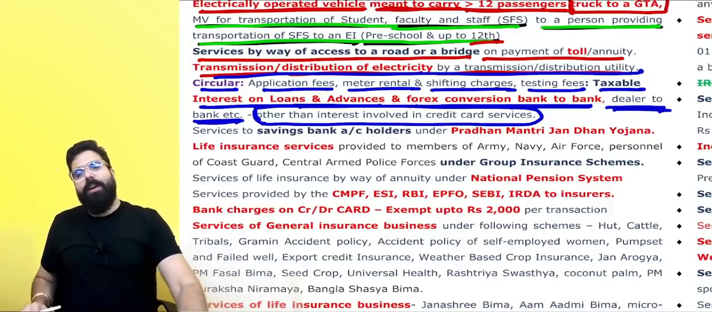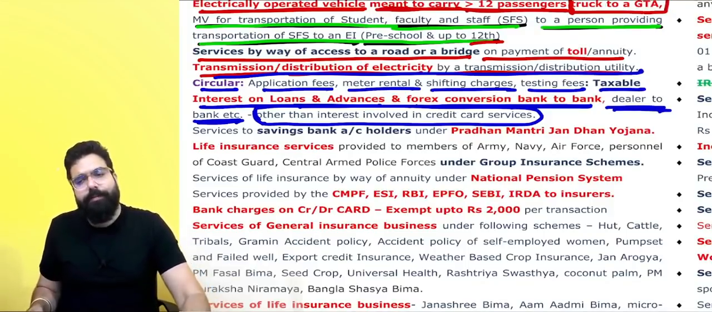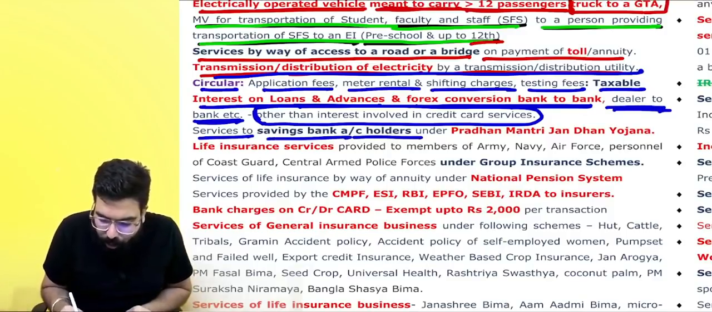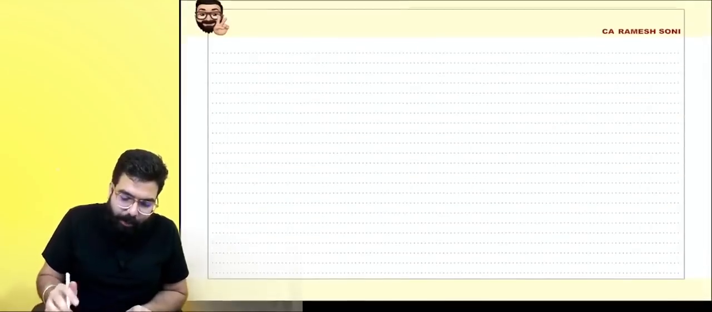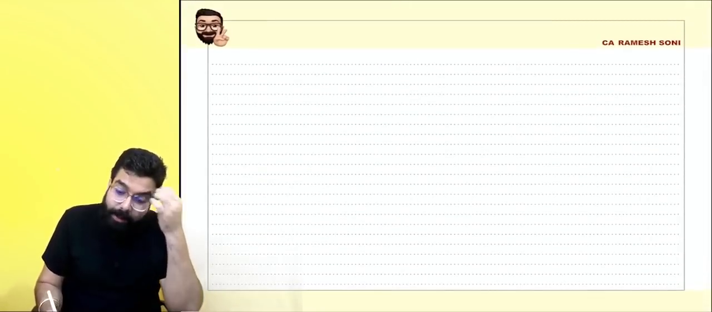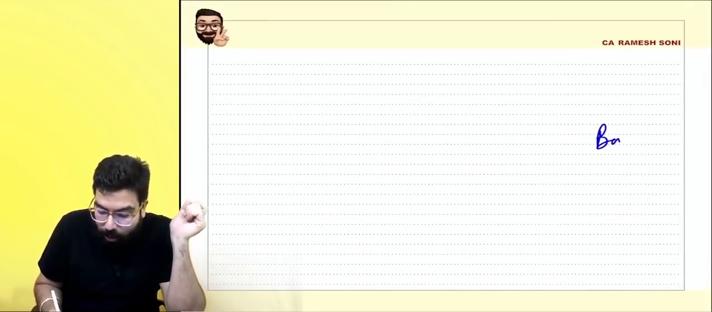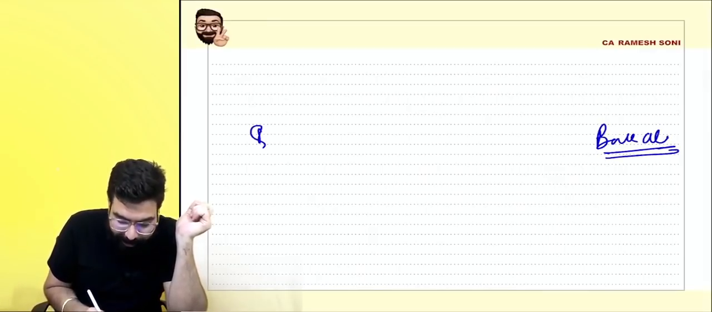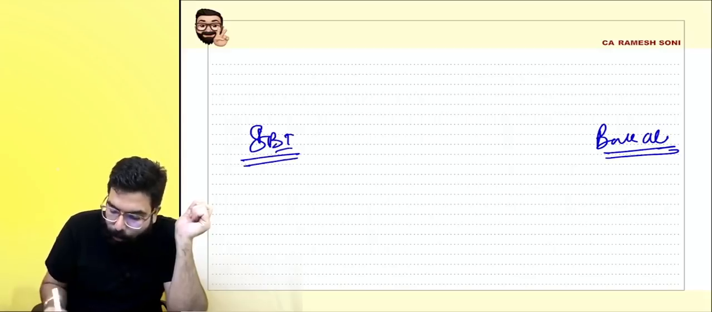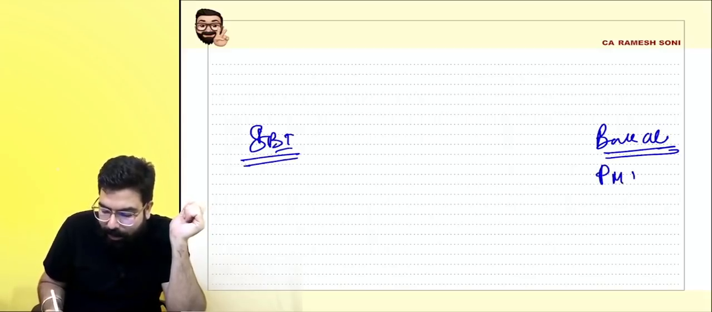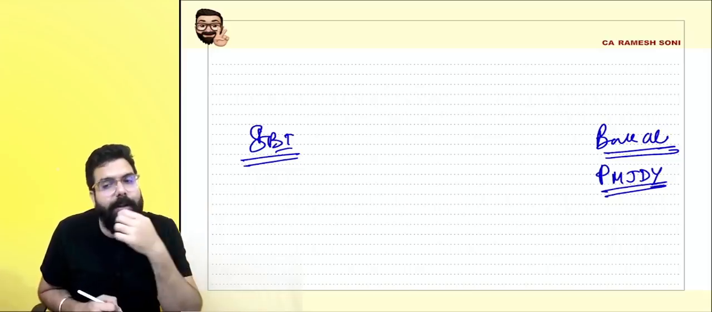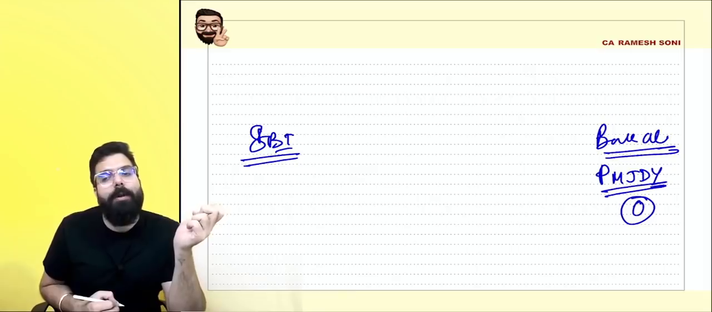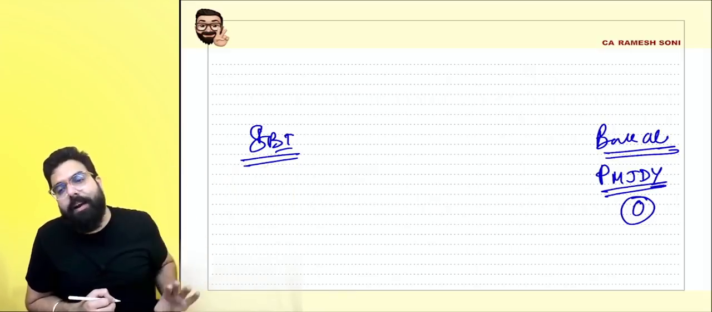Now, the next one over here is services to savings bank account holder under Pradhan Mantri Jan Dhan Yojana. There is one person who has opened a bank account with State Bank of India under Pradhan Mantri Jan Dhan Yojana. In Pradhan Mantri Jan Dhan Yojana, people open zero balance accounts. Government told banks to open zero balance accounts for people.